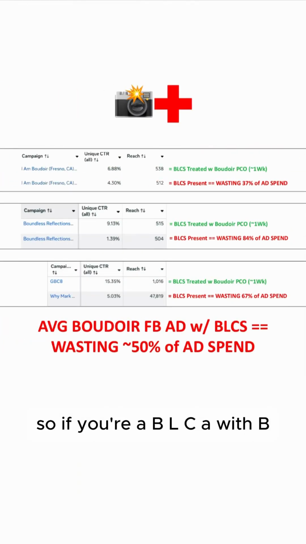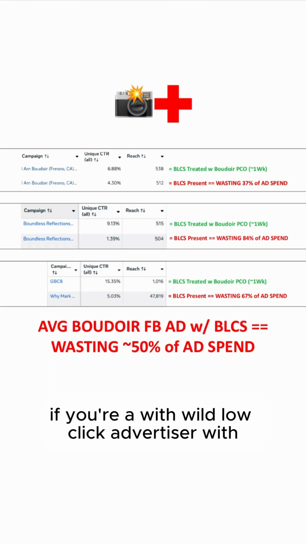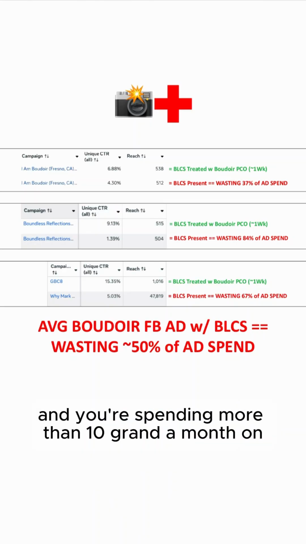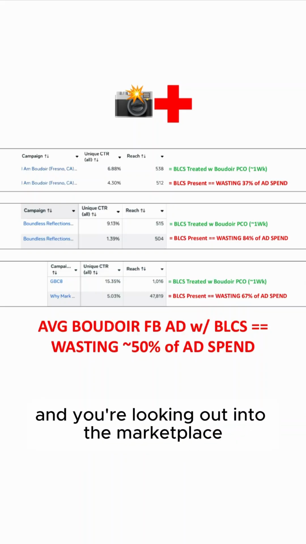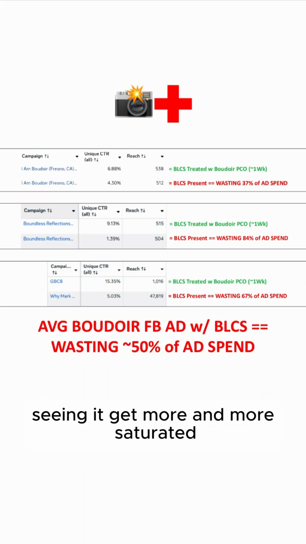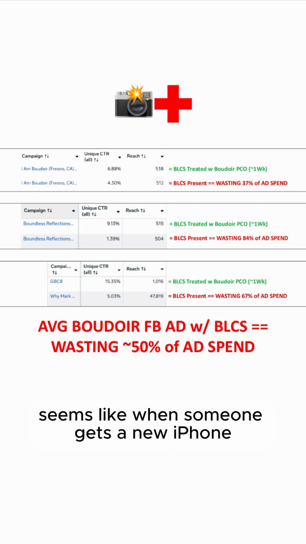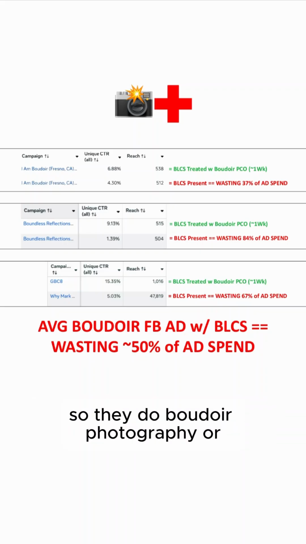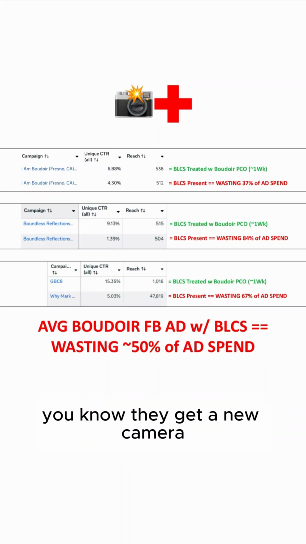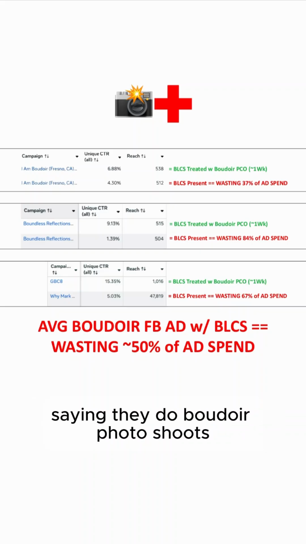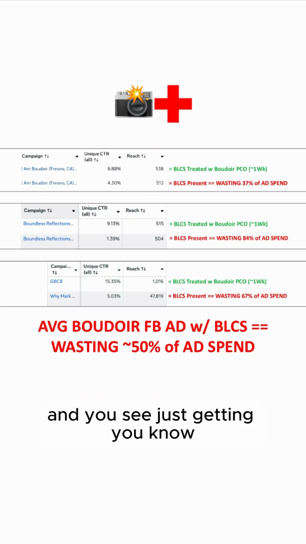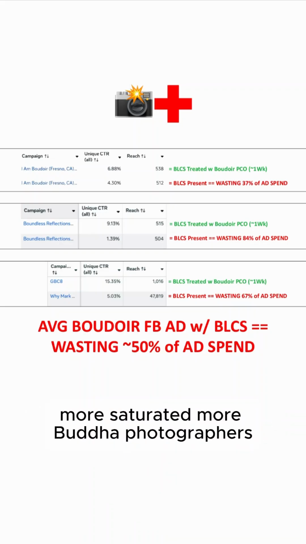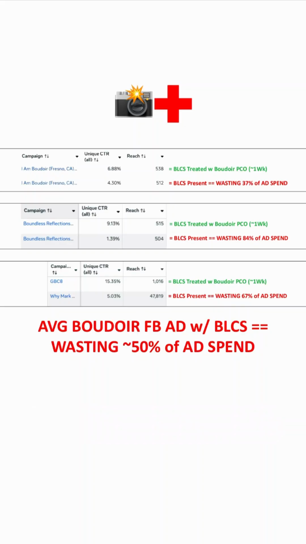So if you're a Boudoir low click advertiser with Boudoir low click syndrome, and you're spending more than 10 grand a month on Boudoir Facebook ads, and you're looking out into the marketplace, seeing it get more and more saturated. It seems like when someone gets a new iPhone, every single day, someone's throwing up a new Google My Business profile on Google Maps, saying they do boudoir photography, or they get a new camera, they're posting in the mom groups on Facebook saying they do boudoir photo shoots, and you see it's just getting more and more competitive, more saturated, more boudoir photographers, and you're seeing inflation, cost of living rise.